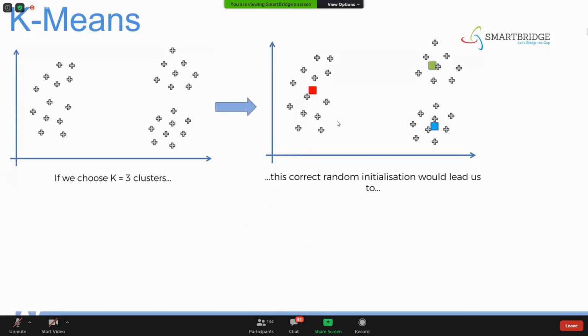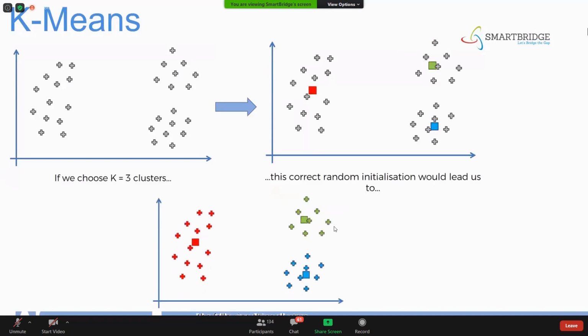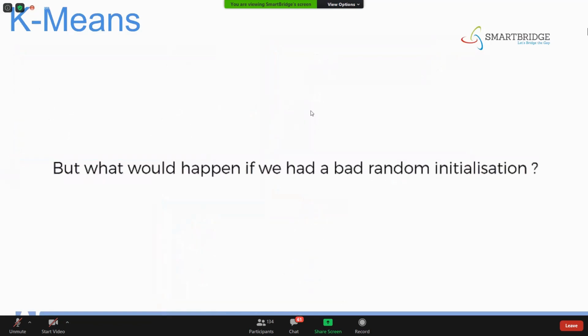If you correctly initialize the centroids in these positions, you might get the correct clustering. But what actually happens if, instead of placing the centroids in these positions, you place them in other positions? What would happen if we had a bad random initialization?